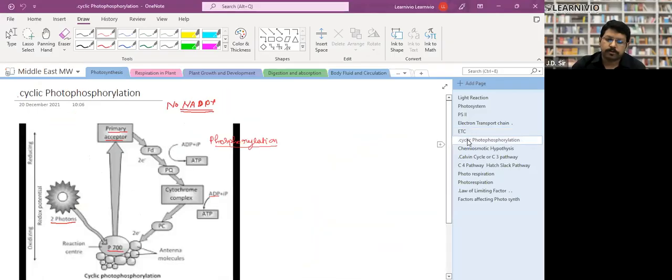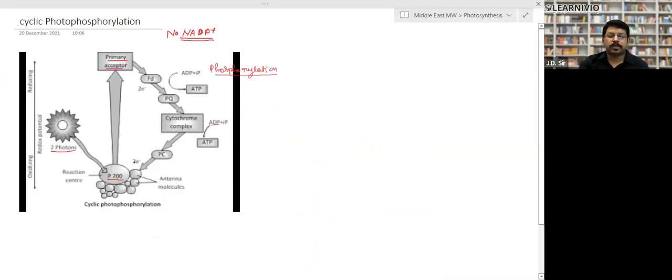Now come to cyclic photophosphorylation. In cyclic photophosphorylation, when NADPH is not there to receive the electron, what will happen? The electron will come back. The electron will originate from P700 and reach the primary acceptor. Then it comes to the ferredoxin. After ferredoxin, it should go to the NADPH, but NADPH is not present.